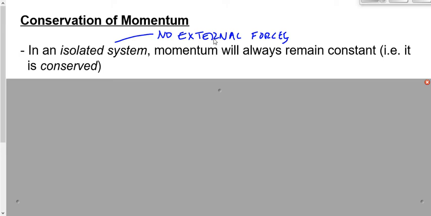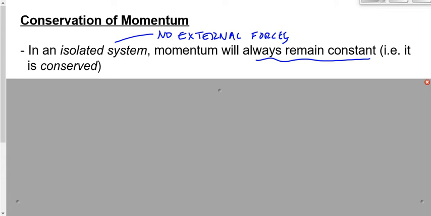Now, we learned last week that impulse, which is the change in momentum, occurs as a result of collisions and other interactions and so on. How do we reconcile the fact that we have momentum always remaining constant with the fact that momentum changes? Well, when we analyze an individual object, there is a change in momentum, a gain or a loss. But when we analyze the system, the total will remain the same. So if two objects collide, one object will gain momentum, one object will lose momentum, and the total amount of momentum will remain the same.